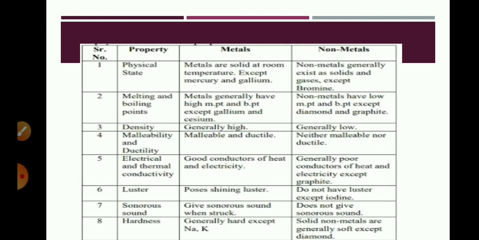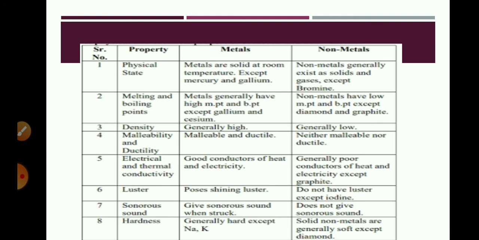Here we can see in the form of a table all the properties of metals and non-metals. First one is physical state. Metals are solid at room temperature except mercury and gallium. Non-metals generally exist as solids and gases. The exception is bromine, which is liquid at room temperature. Melting and boiling points: metals generally have high melting and boiling points except gallium and cesium.